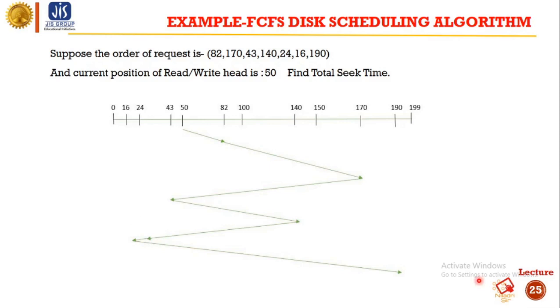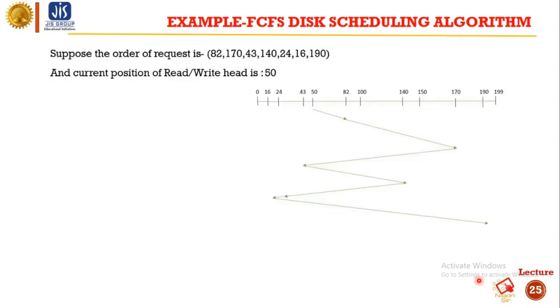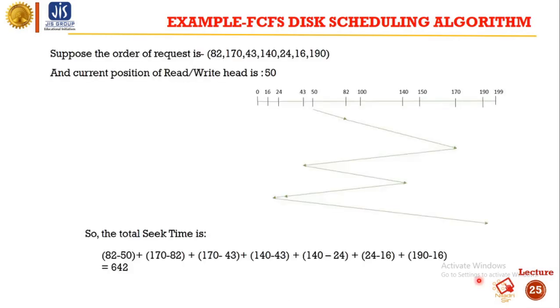Now let's find the total seek time. At first we move from 50 to 82, that means 82 minus 50, which is 32 head movements. From 82 we move to 170, so the total head movement is 170 minus 82. Next from 170 we move to 43, so the head movement is 170 minus 43. From 43 we move to 140, so the head movement is 140 minus 43.